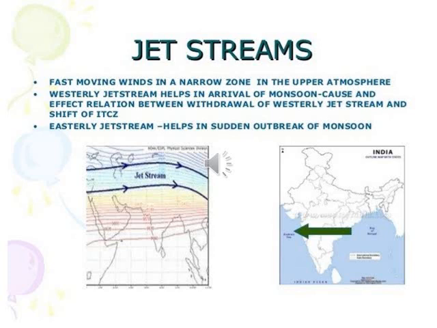So both the westerly jet stream and the easterly jet stream have their effect on the Indian climate. Because of the westerly jet stream, the southwest monsoon occurs, and because of the easterly jet stream, the southwest monsoon becomes the retreating monsoon, that is, the northeast monsoon.